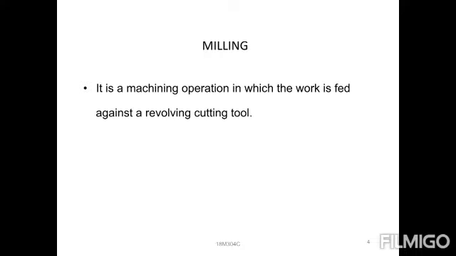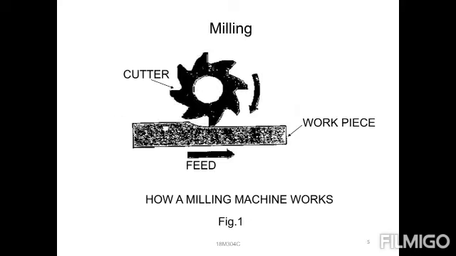What happens in milling operations? In the machining operation, the work is fed against the revolving cutting tool. Observe in the figure: the milling cutter is provided, the workpiece is placed at the bottom side, and the feeding is in the opposite direction to the cutter.